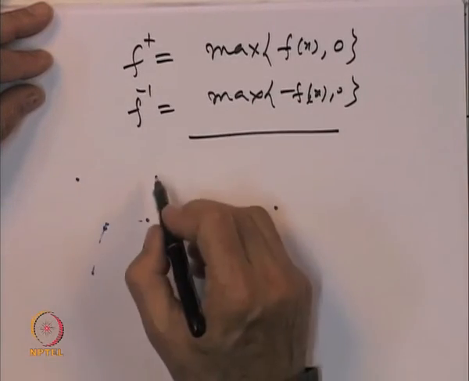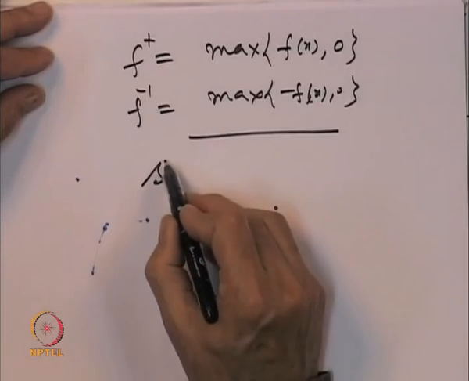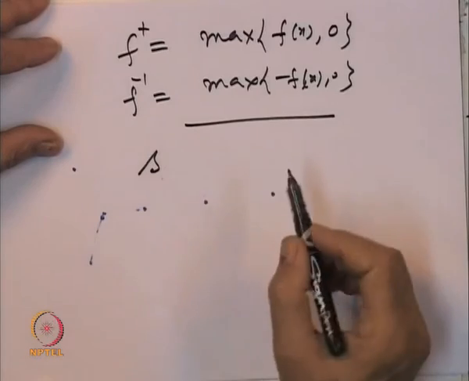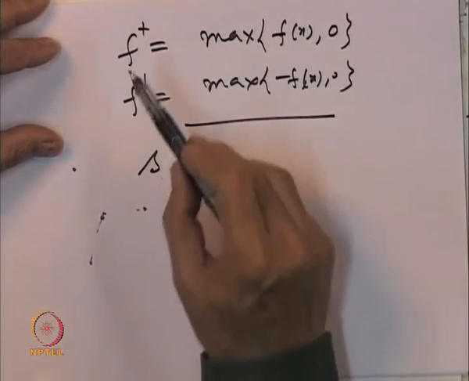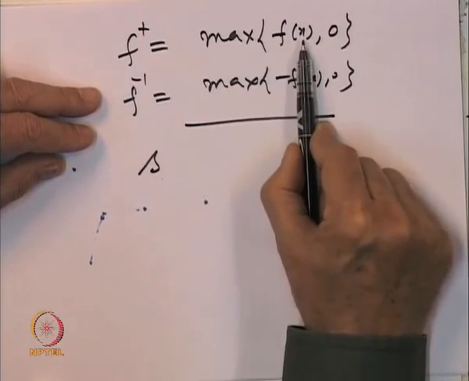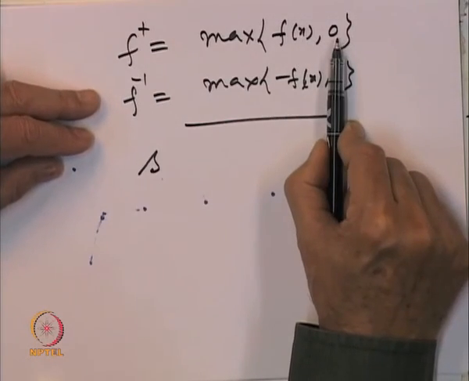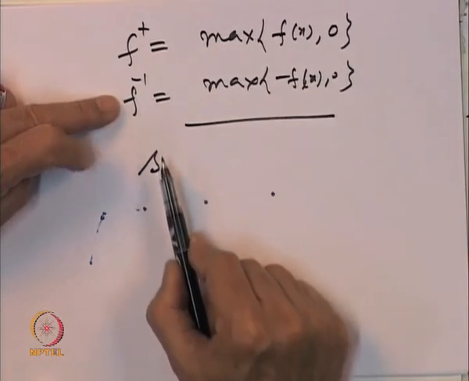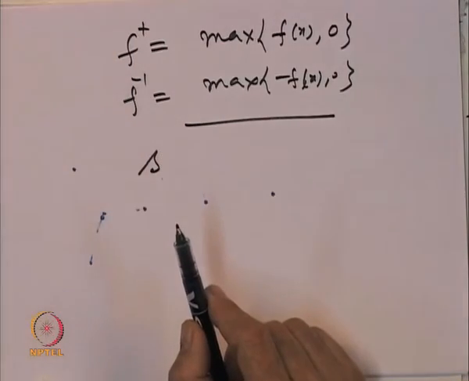So for a simple function, saying that mod f is measurable can also be seen this way: if s is a simple measurable function, the maximum of s and 0 is measurable, so the positive part is measurable, the negative part is measurable, and hence mod f will also be measurable.